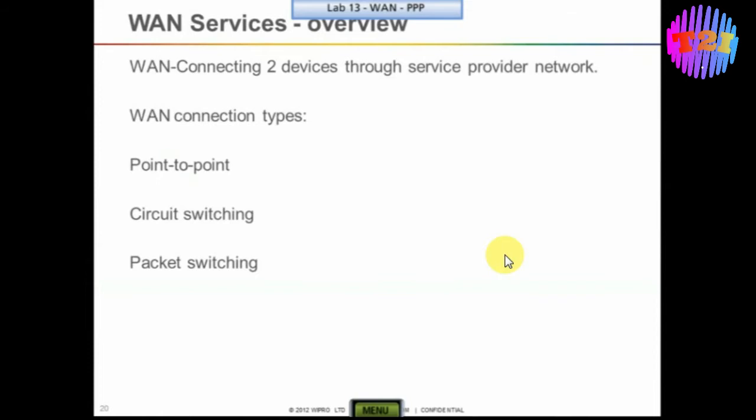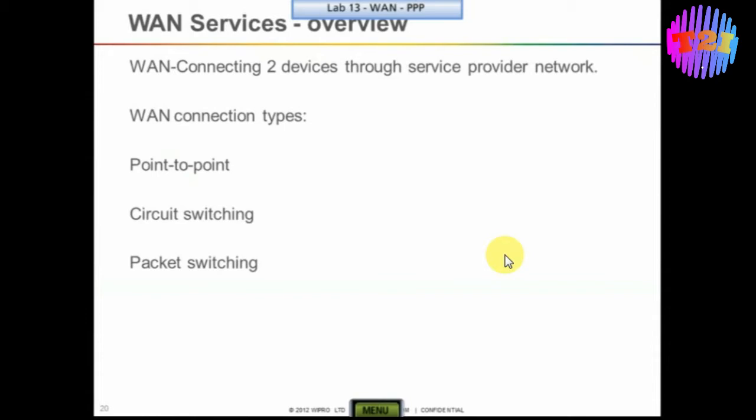When I'm talking about WAN services, you can just imagine you want to connect two cities with the help of a service provider. So for that, I can say that connecting two routing devices through a service provider network, I can treat it as the WAN network.